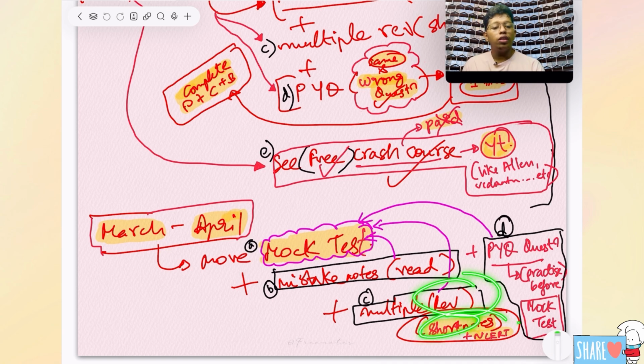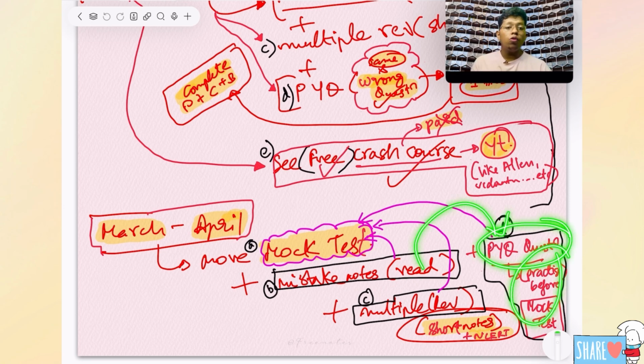Multiple revision of short notes and NCERT. The NCERT I have given as a free gift that you can revise in this time, and short notes you can manage by using anything. And finally, mistake notes you can also read once. Finally, PYQ you should solve, very important. Again, the bookmark questions that you have solved before will be reduced a little bit, right? Those bookmark questions you should solve.